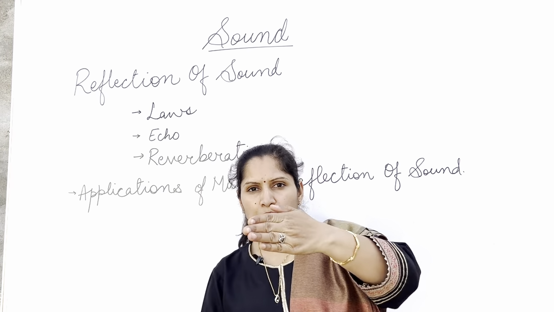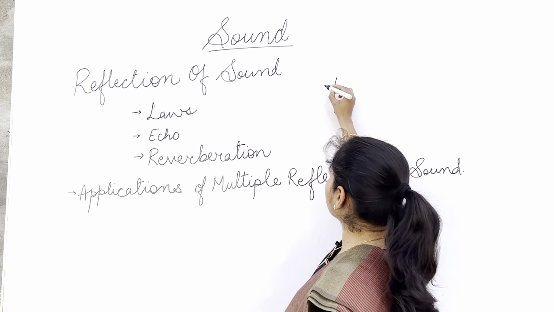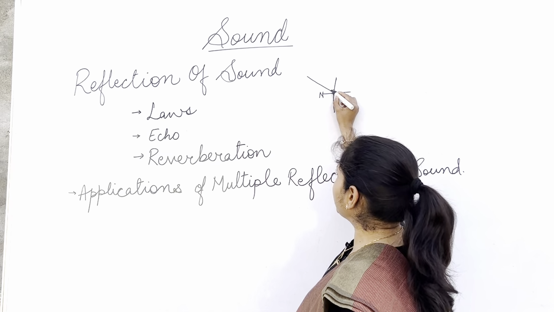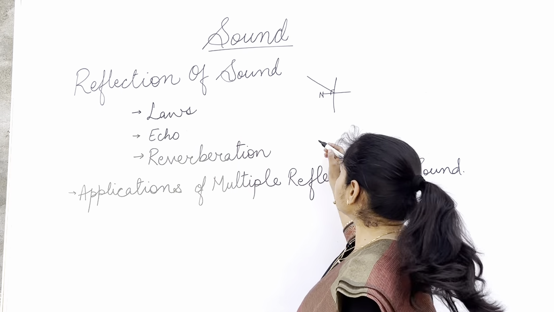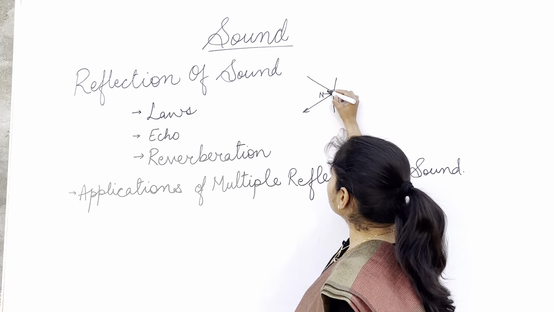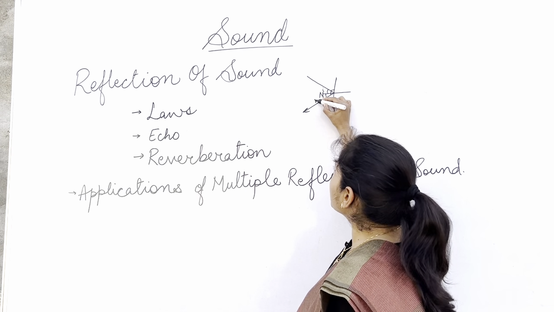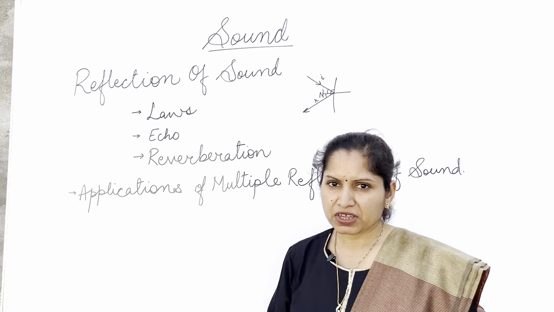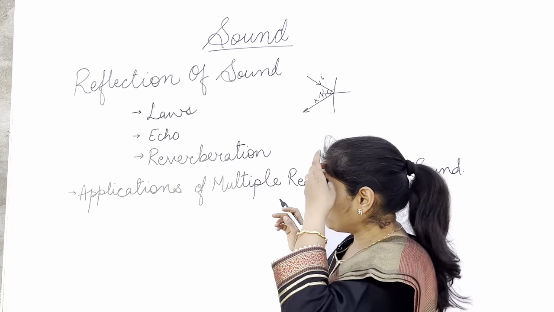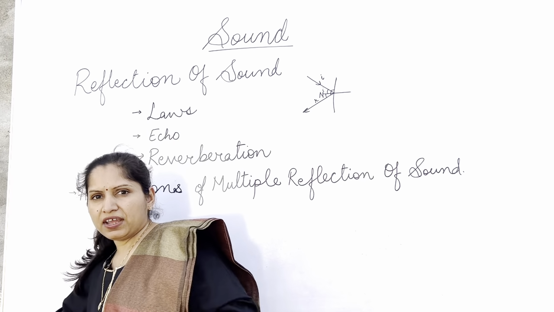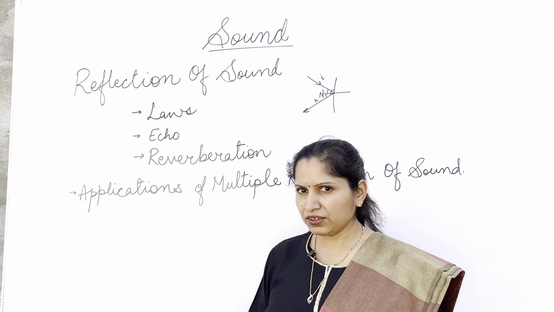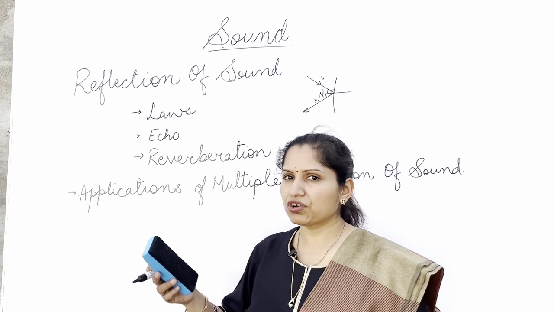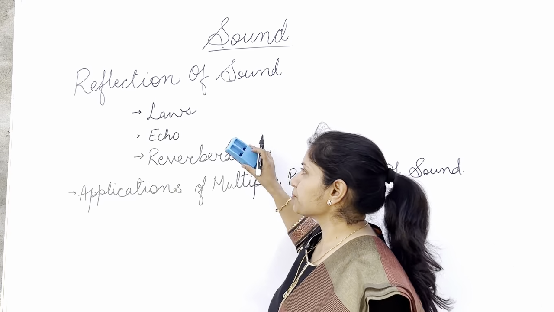If a sound wave is striking an object, and this is the normal drawn to that object, at 90 degrees, then the reflected ray will have the same angle as the angle made by the incident ray of sound. The second law of reflection of sound is that the incident ray, the reflected ray, and the normal all lie in the same plane. So these laws are the same as the laws of reflection of light.